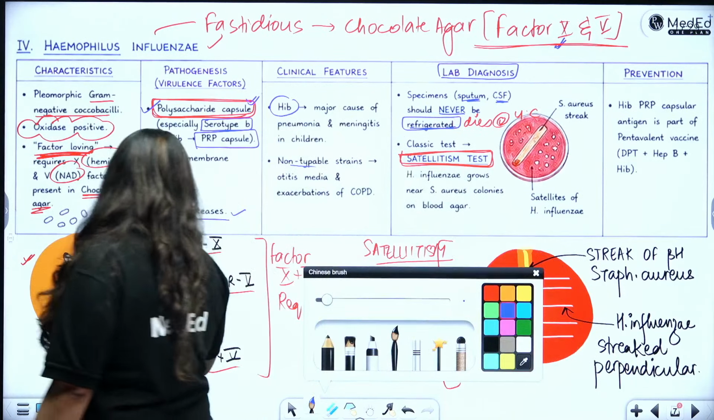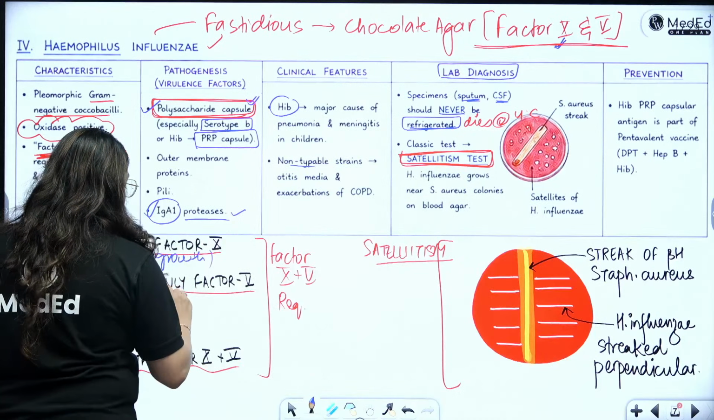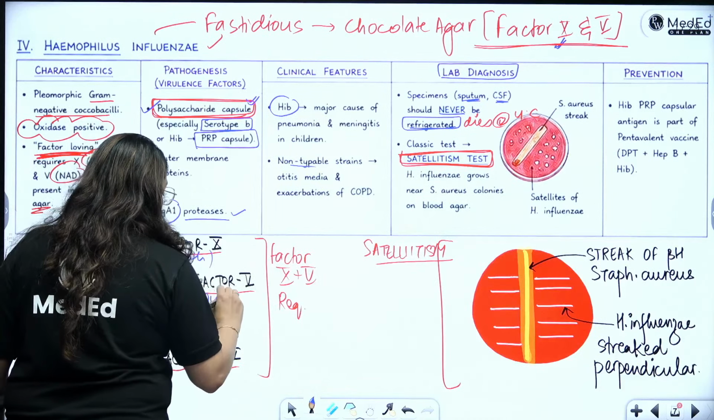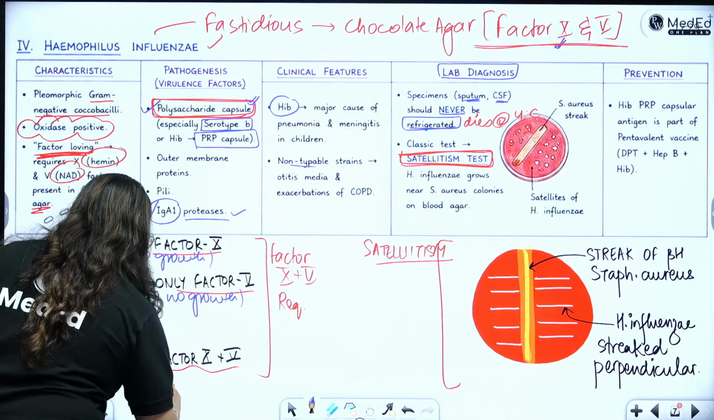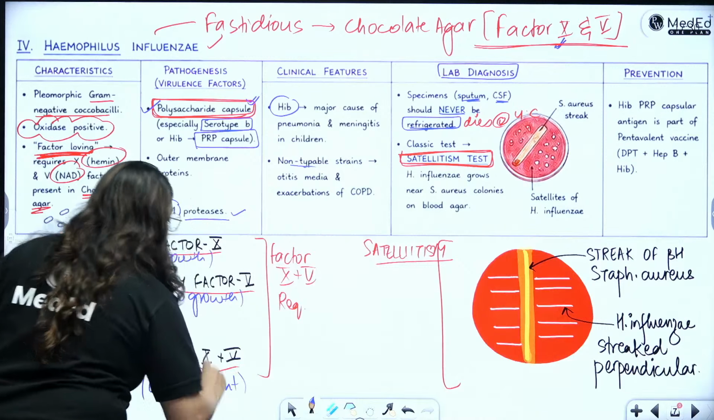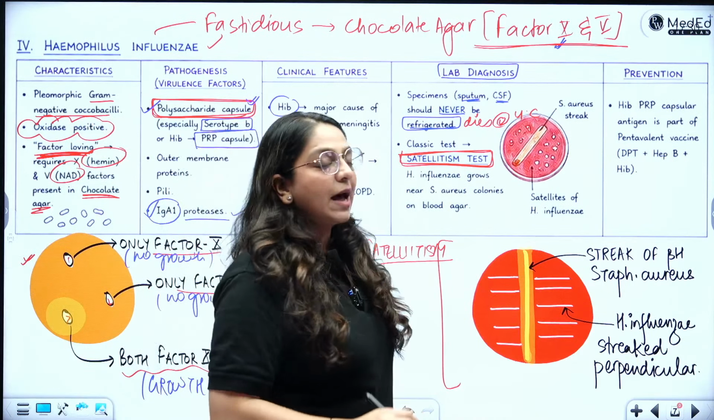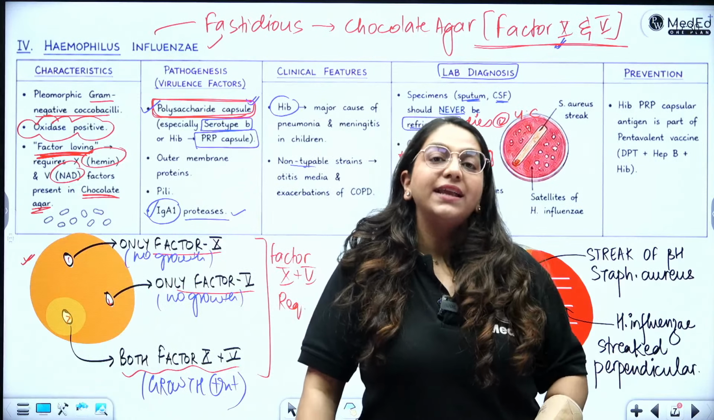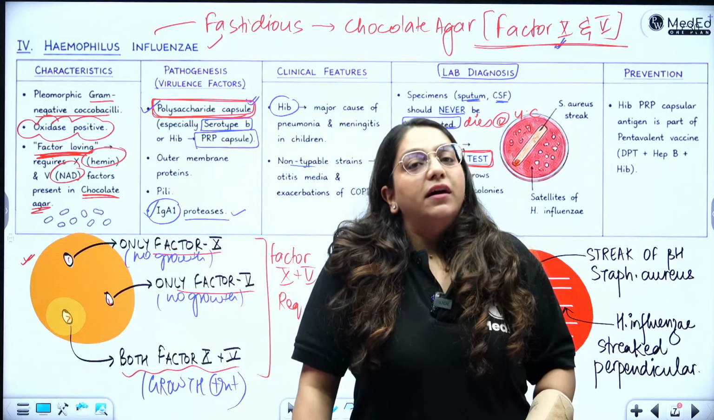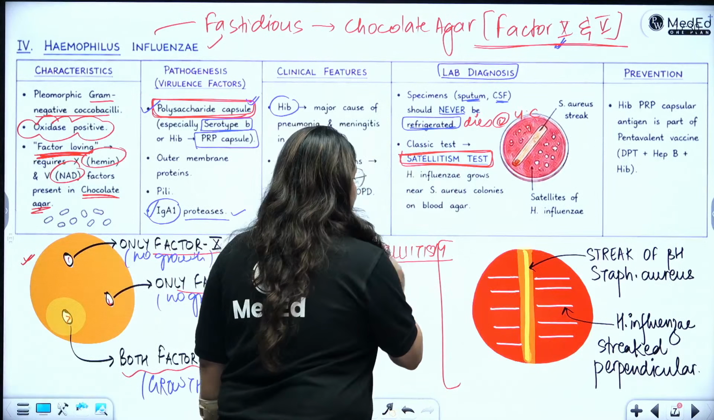I can see no growth around this. I can see no growth around this. But I can definitely see growth present around the one with both factor X and V. Alright, so this is one way to prove that in fact the gram-negative cocobacilli that I am looking at is a factor X and V producer, right? Then you will talk about satellitism.